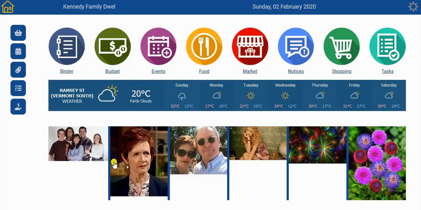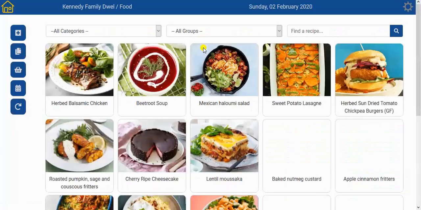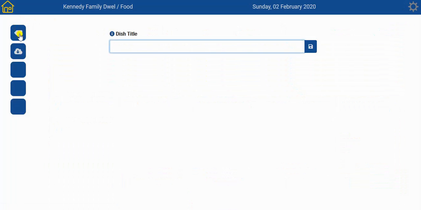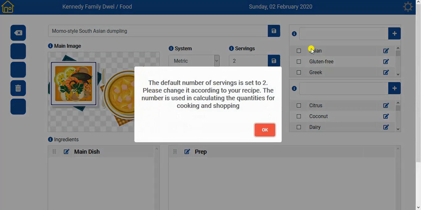To add a new recipe, we need to enter the food module and click the plus button in the toolbar. This is a very simple screen where we need to enter the name of the dish. Let's say we want to enter this recipe for Momo style South Asian dumplings. So type in or copy and paste the title and press the save button.